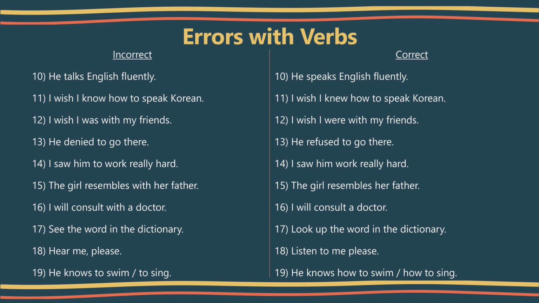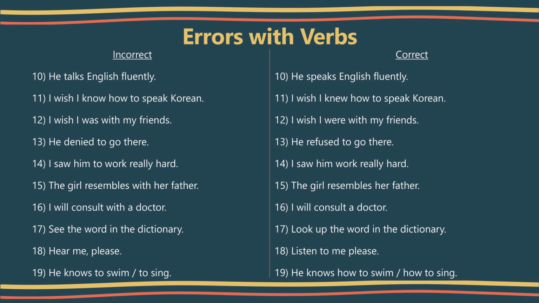Next, I wish I was with my friends. Here again, a wish is expressed. Though the subject I is singular here, we have to use the plural verb, that is were. So the right usage is I wish I were with my friends.